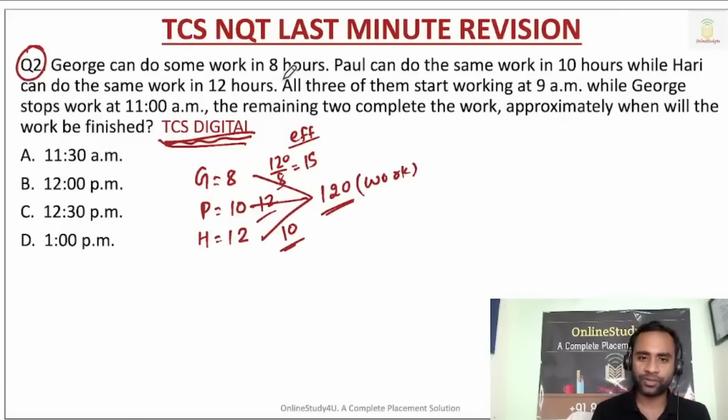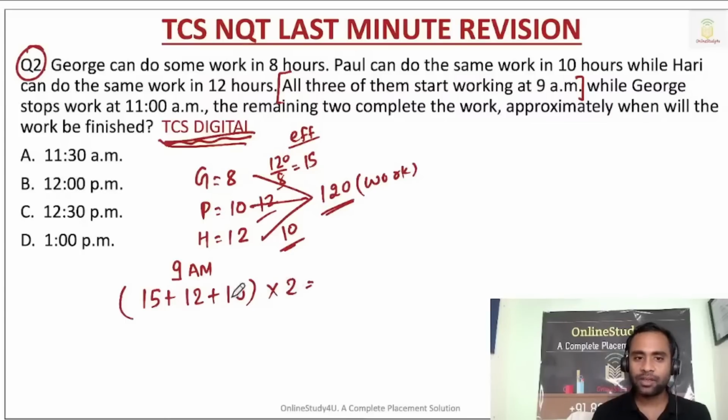Now let us read the question. All three of them started working at 9 a.m. George can do 15 work in 1 hour, Paul 12 work in an hour, and Hari 10 work in an hour. That is their efficiency. They started at 9 a.m. while George stopped work at 11 a.m. That means for 2 hours all three worked together. So 37 into 2, 74.